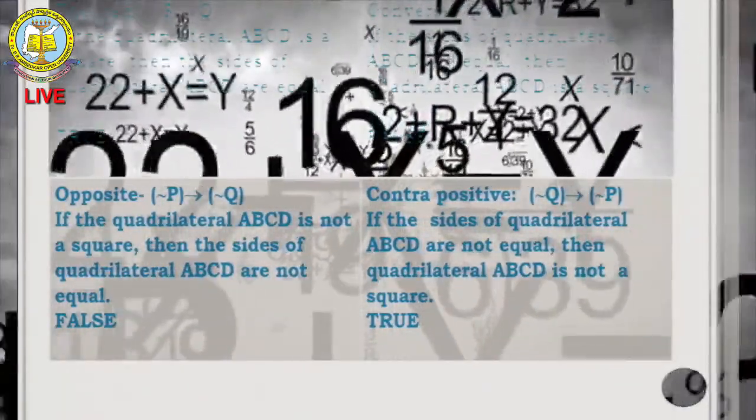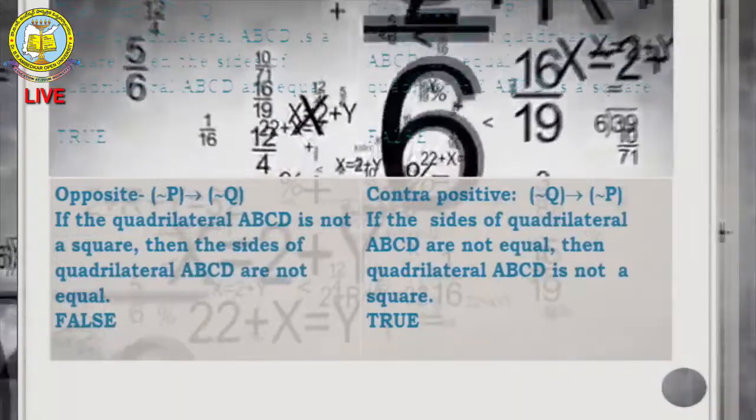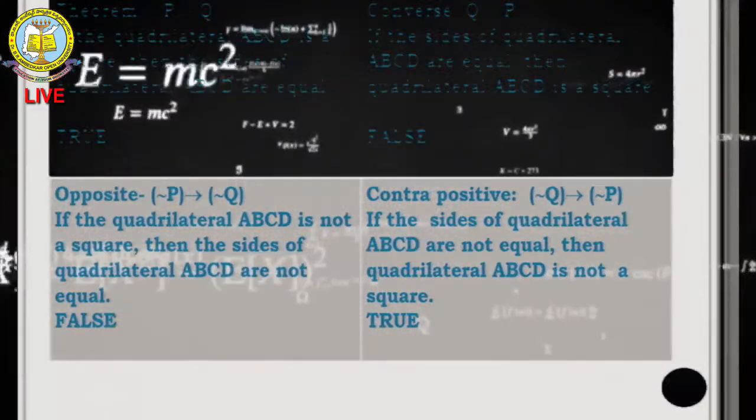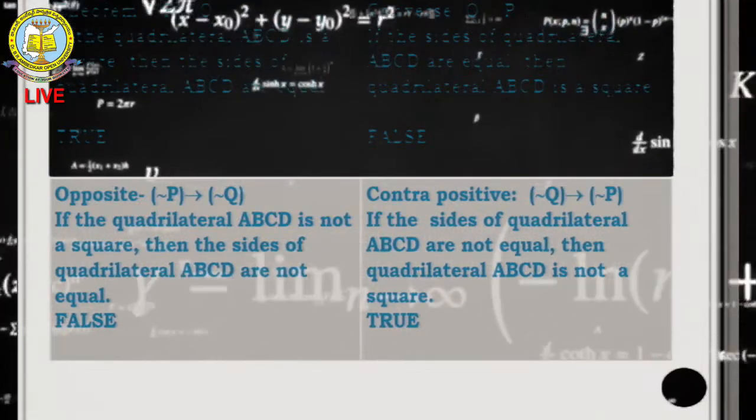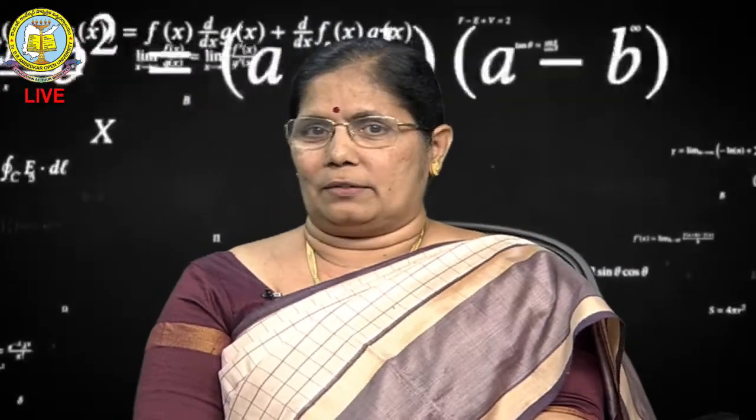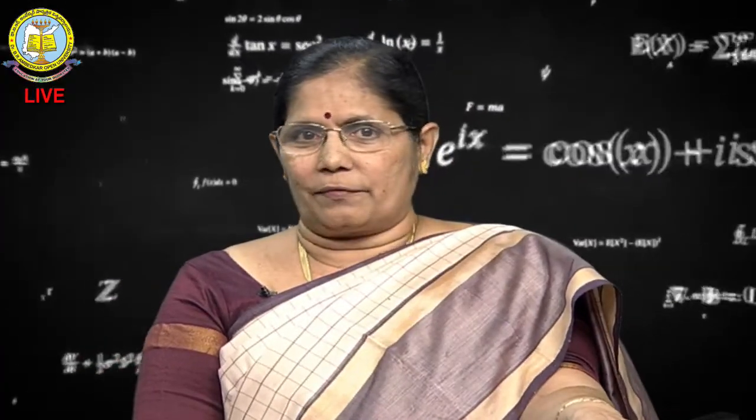That means if the sides of quadrilateral ABCD are not equal, then it is not a square. Whenever ABCD becomes a square, its sides are equal. If sides are equal, it doesn't mean that it becomes a square. So if P implies Q is true, its contrapositive statement is also true. You have to observe the converse, the opposite, and the contrapositive of the statement.